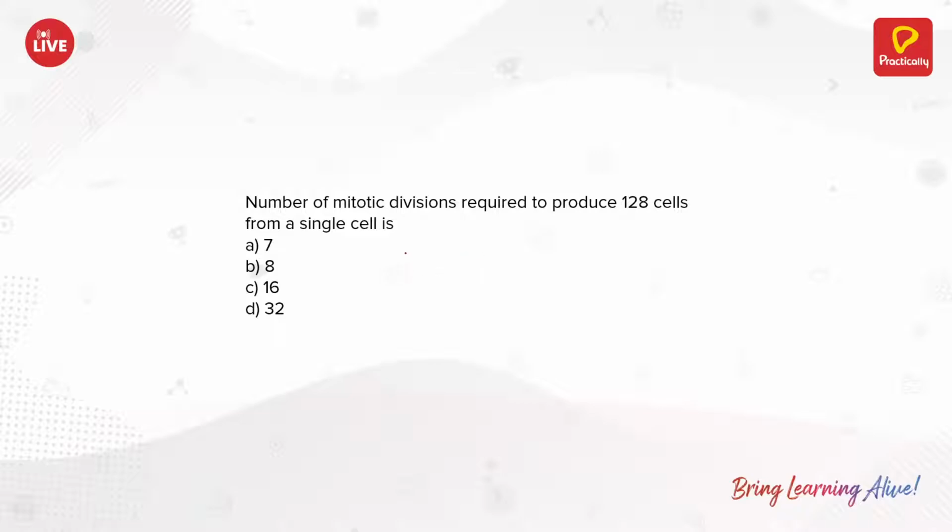Next, the number of mitotic divisions required to produce 128 cells. As I said, the formula is 2 to the power n. So if 2 to the power n is 128, what is n? It is 7. So the answer is 7.